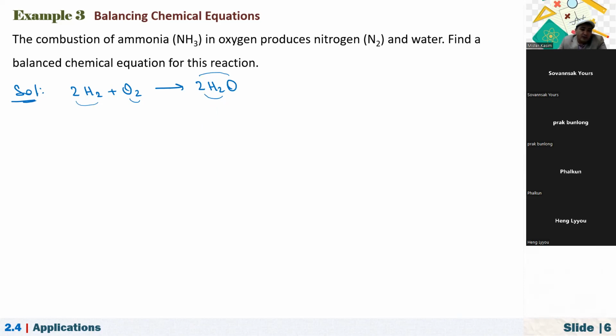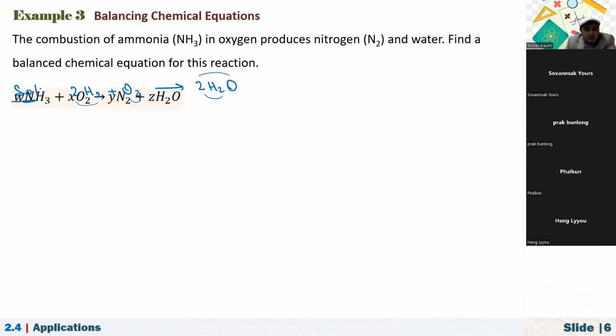So now, let's see this example. The combustion of ammonia, NH3, in oxygen produces nitrogen and water. Find a balanced chemical equation for this reaction. Okay, this is a little bit tricky.